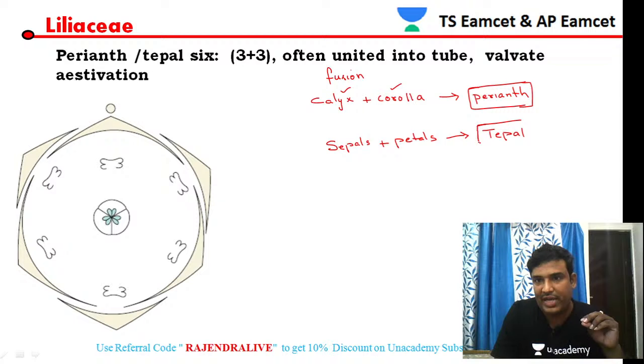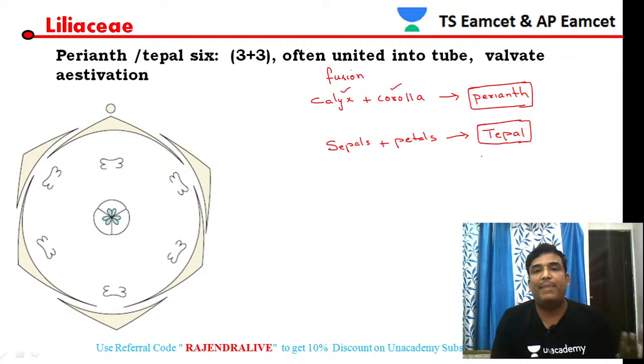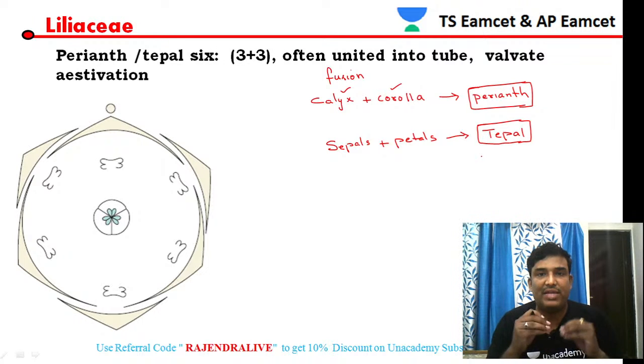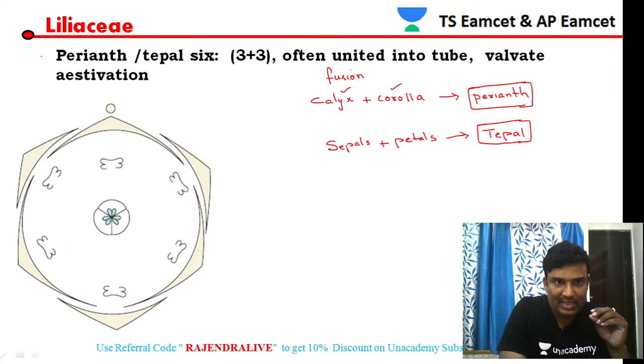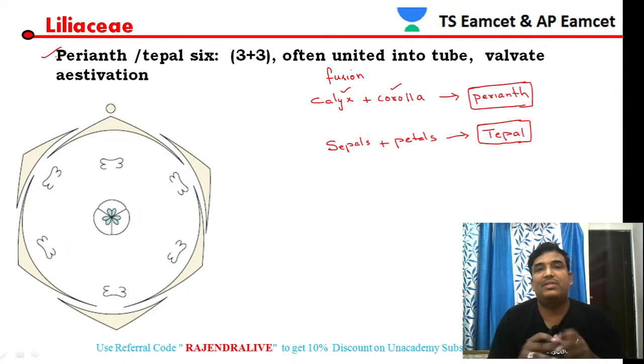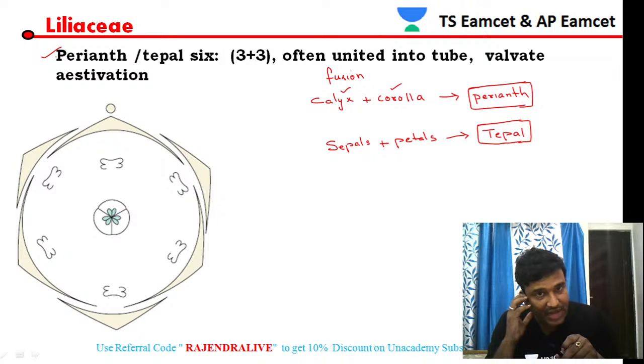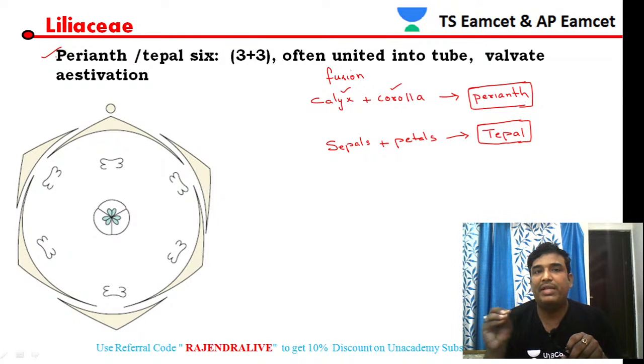As we already know, calyx is made of sepals and corolla is made of petals, and the fusion of sepals and petals is called a tepal. The presence of tepals, or perianth, is a characteristic feature of Liliaceae members, whereas in Fabaceae and Solanaceae we don't find any perianth or tepal.